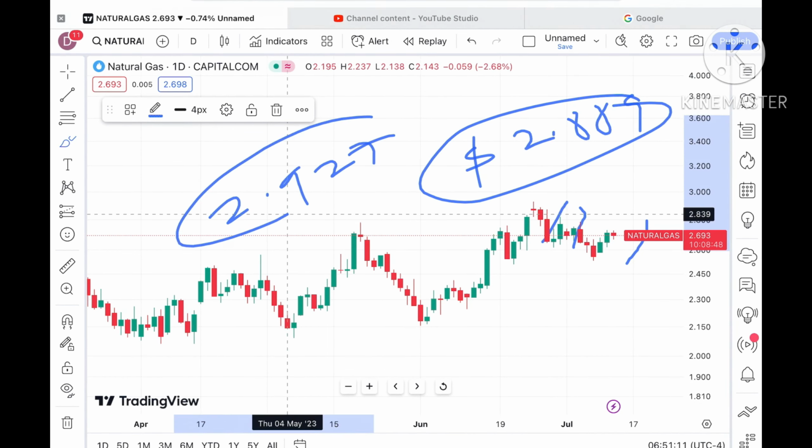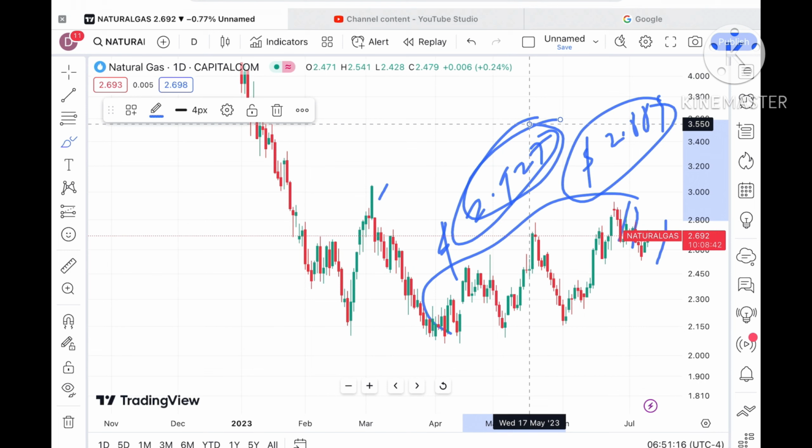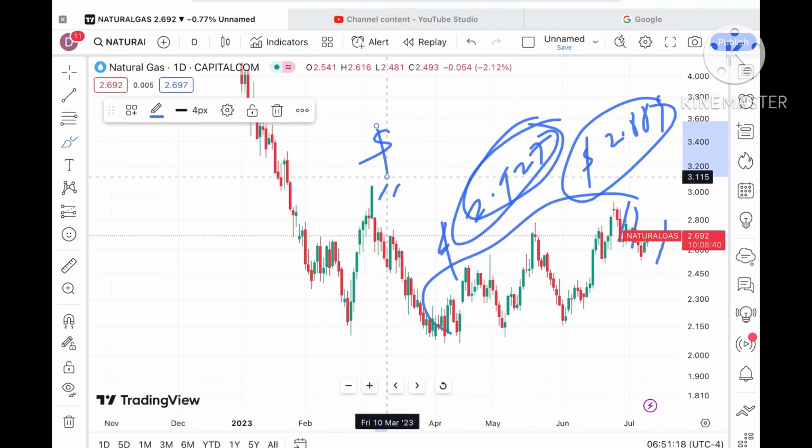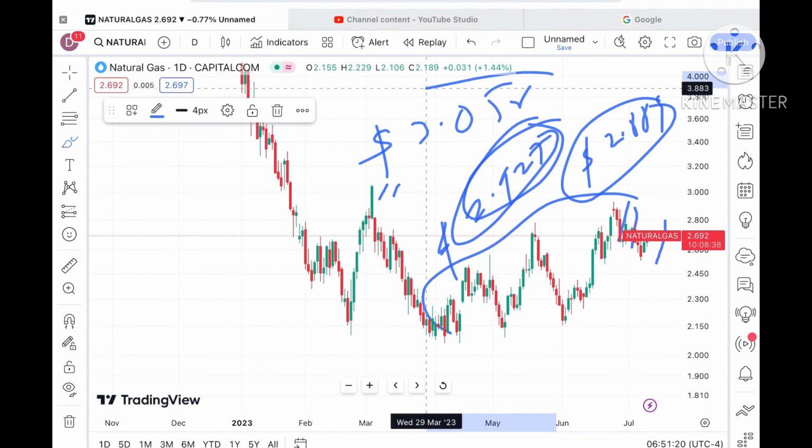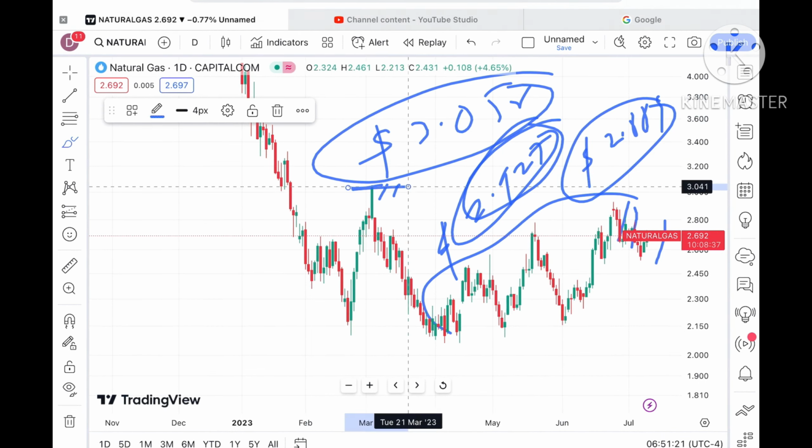That is already being half of this particular zone. Once it sustains above $2.927, it can touch a level of around $3.056, that is half of this particular zone. So once it is above that level, we can see it can go further upside. Keep that in mind.